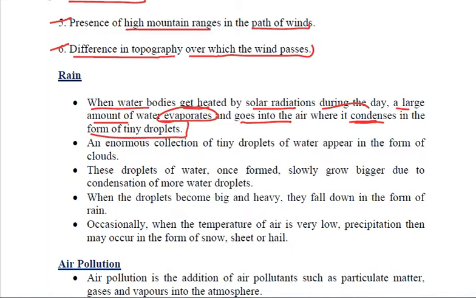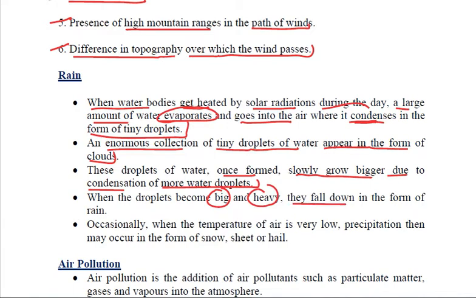The enormous collection of tiny droplets of water appears to us in the form of clouds. These droplets, once formed, slowly grow bigger and bigger due to the further condensation of more water droplets. And when they become big enough and heavy enough, they fall down in the form of rain.